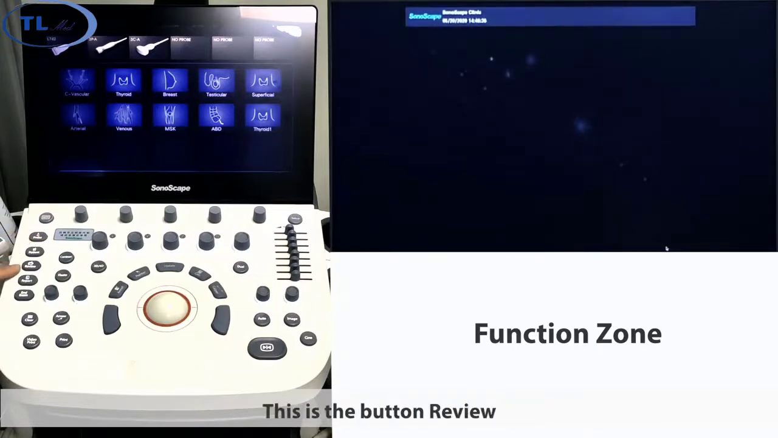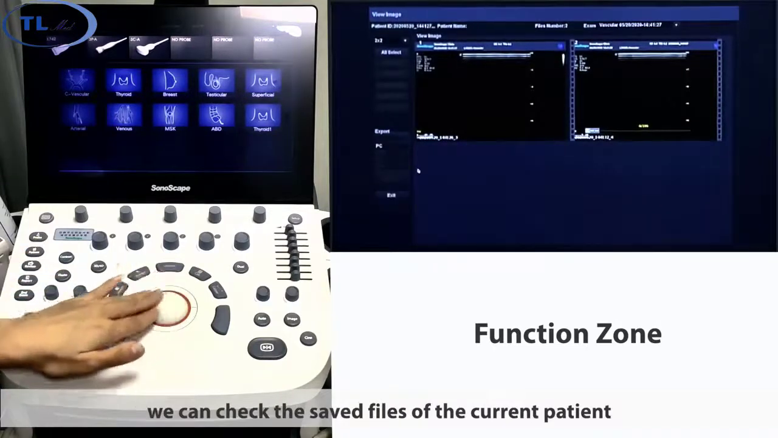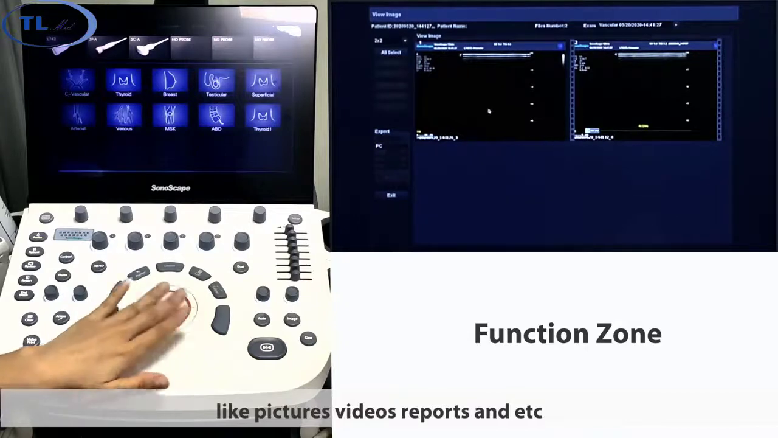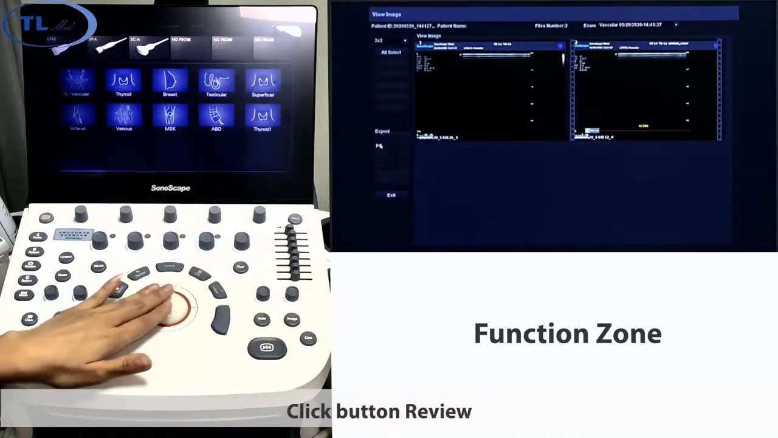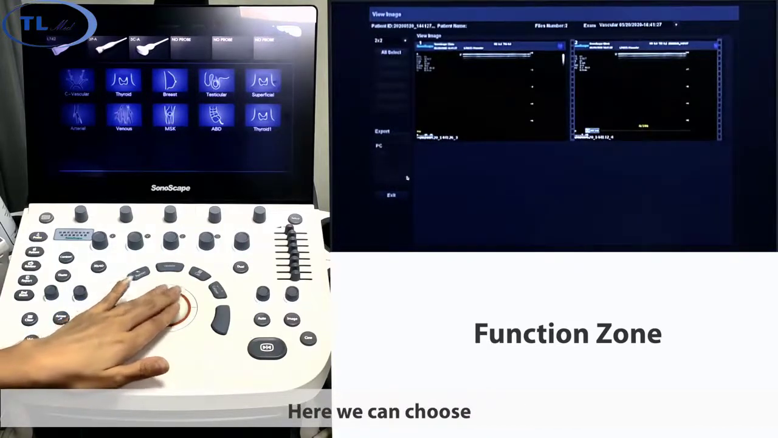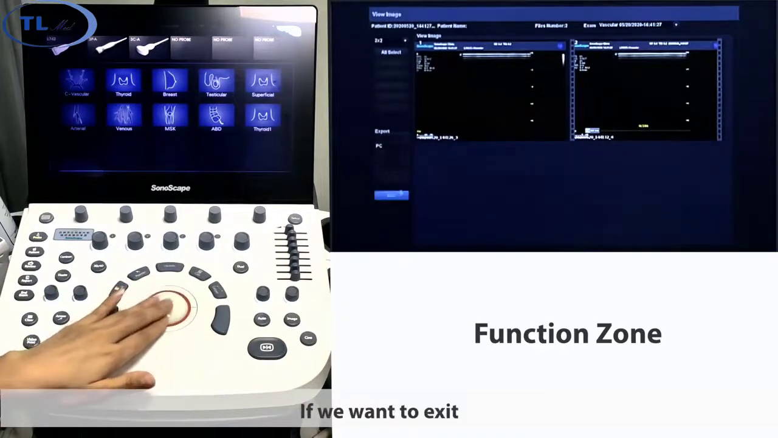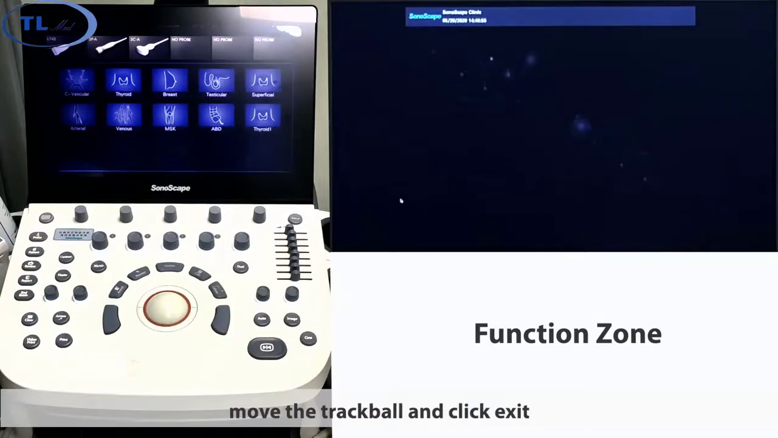This is the button review. By clicking this button, we can check the saved files of the current patient, like pictures, videos, reports, and extra. Click button review and we will go to this interface. Here we can choose the images, videos, and reports. If we want to exit, move the tracking ball and click exit.